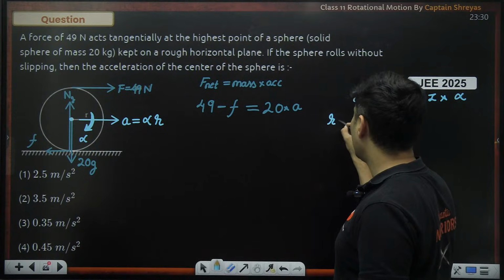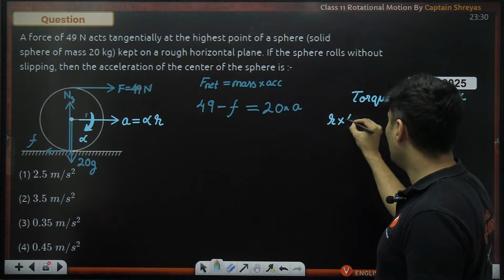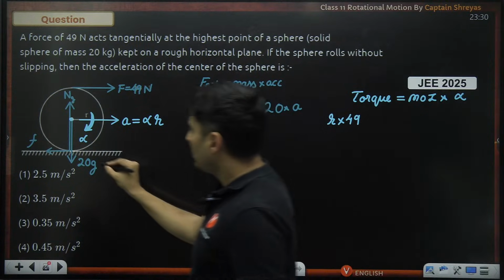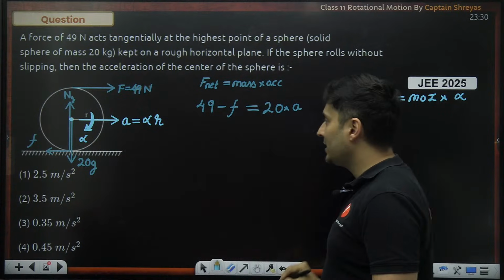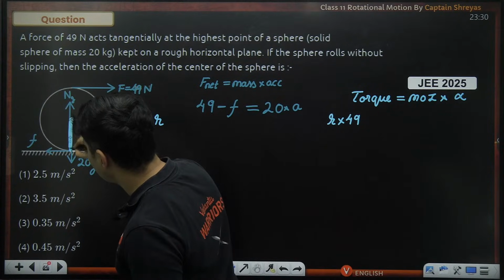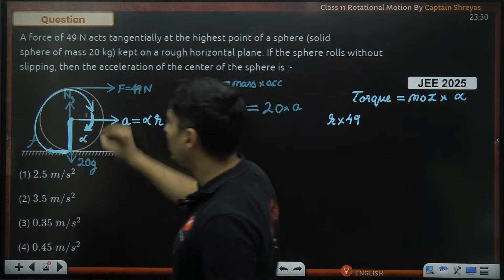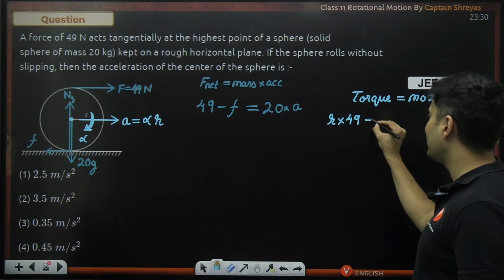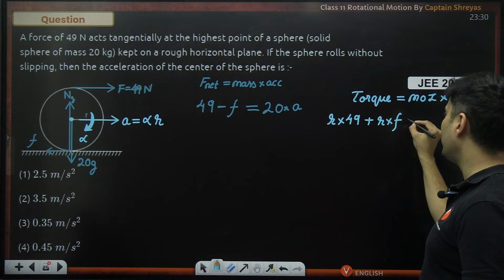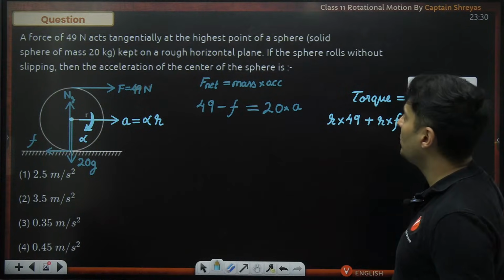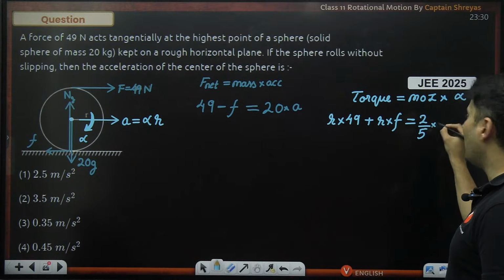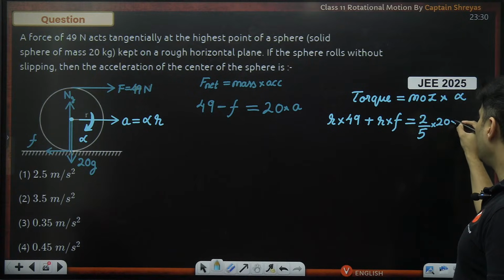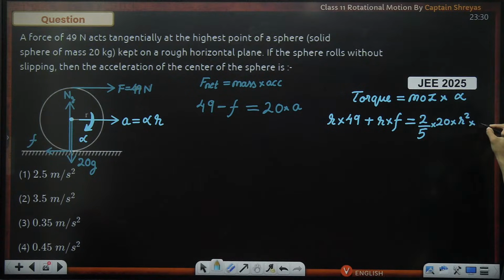So I can write R multiplied by the 49 Newtons. This friction is also going to give clockwise torque to help alpha, and that frictional force is also at the radius distance to provide that torque. So plus R multiplied by whatever that friction is, equals moment of inertia. What is it? A solid sphere. A solid sphere's moment of inertia is 2 by 5 mass, which is 20, multiplied by R square. Alpha, we all know, is A divided by R.